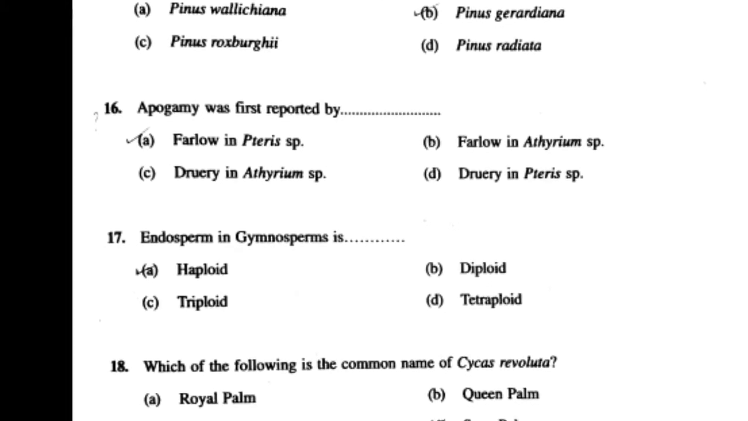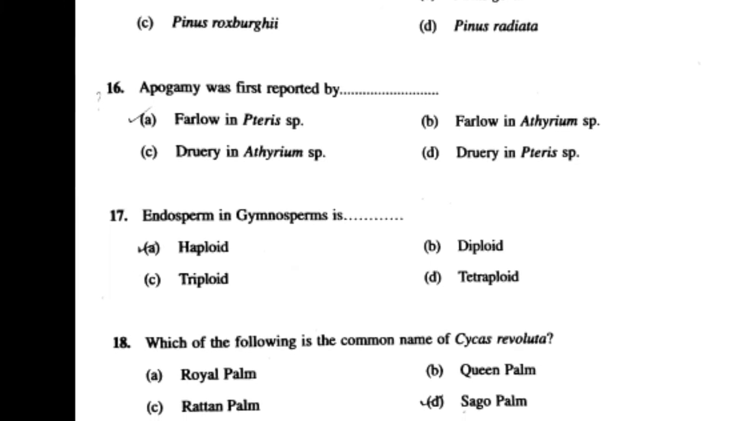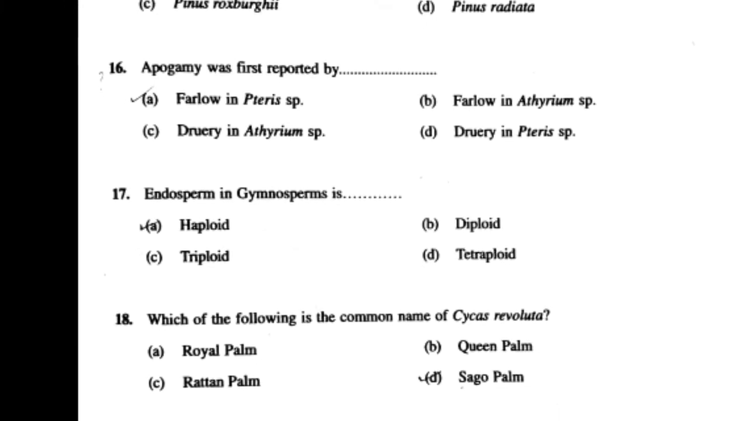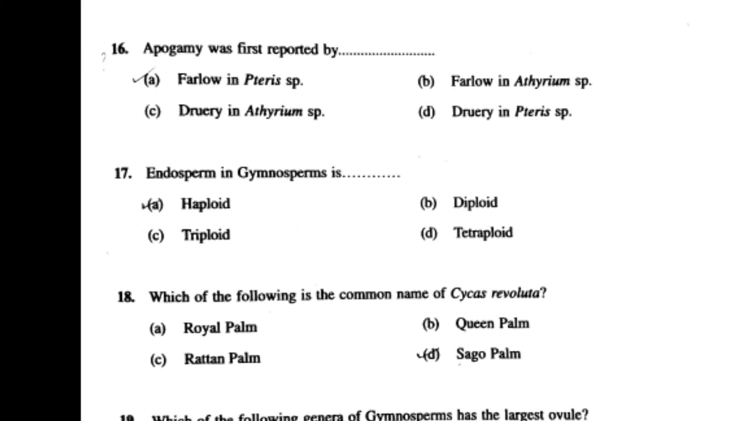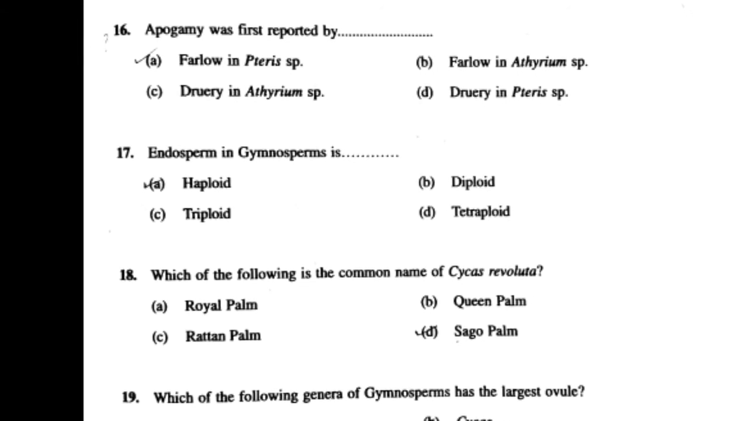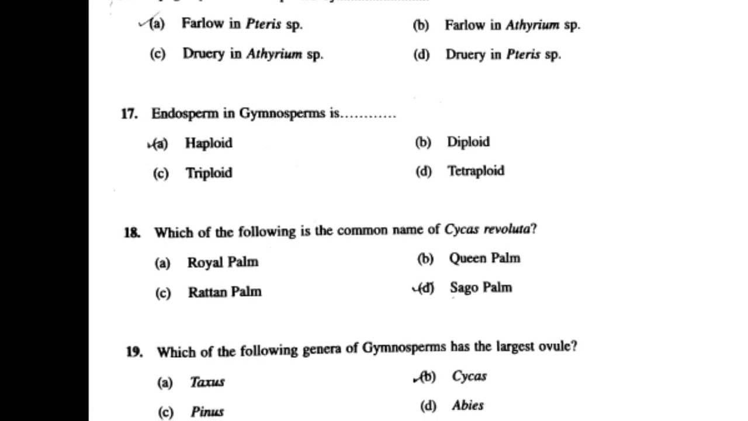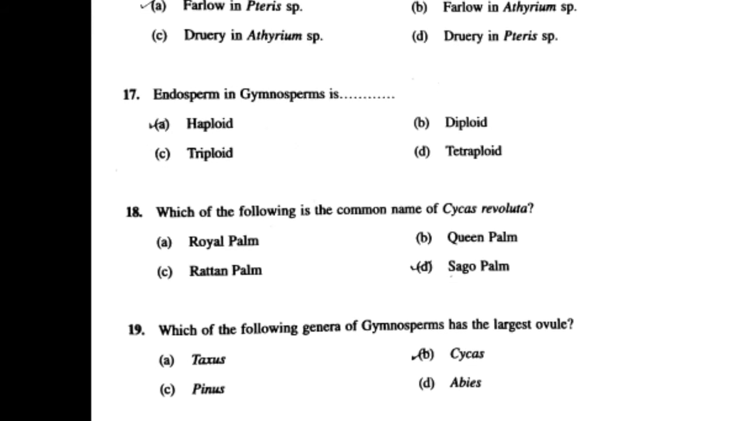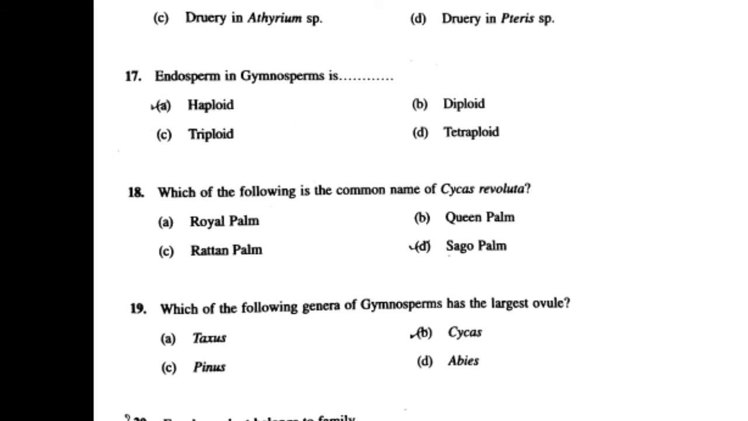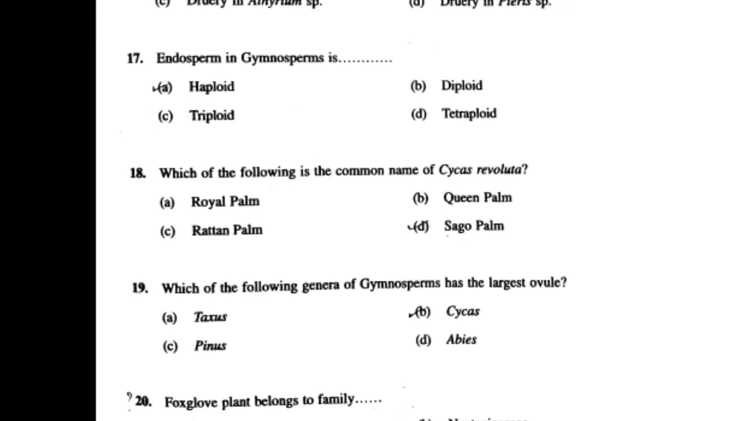17th question is, endosperm in gymnosperm is? Answer is haploid. 18th question is, which of the following is common name of Cycas revoluta? Answer is sago palm. 19th question is, which of the following genera of gymnosperm has the largest ovule? Answer is Cycas. 20th question is, foxglove plant belongs to family? Answer is Plantaginaceae.